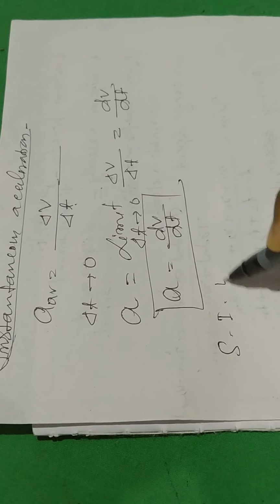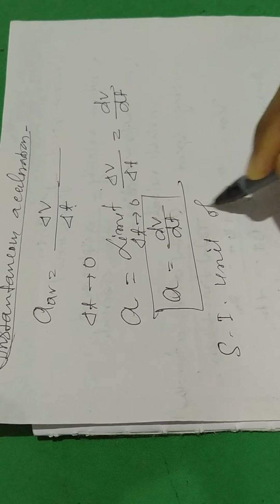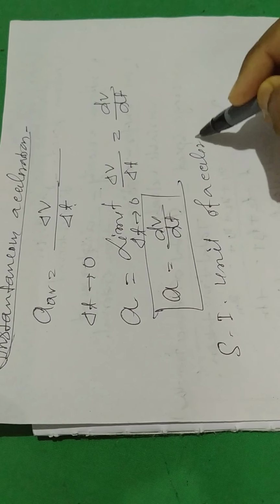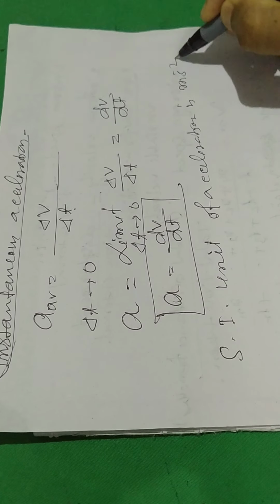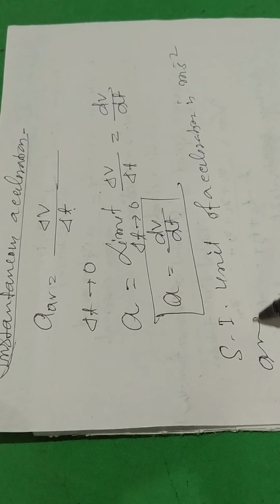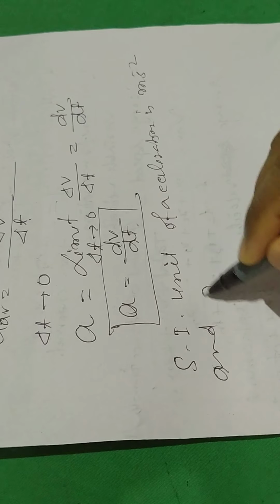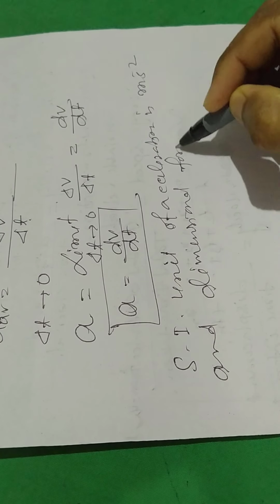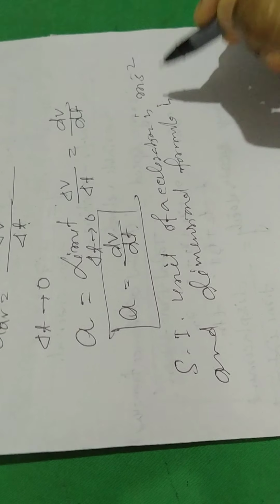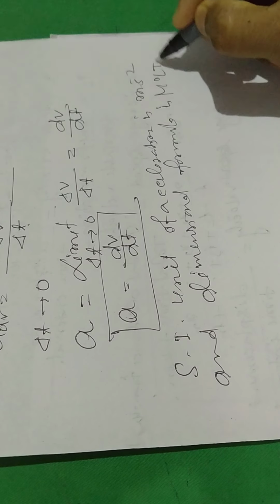The SI unit of acceleration is meter per second square, and the dimensional formula is M0 L T to the power -2.